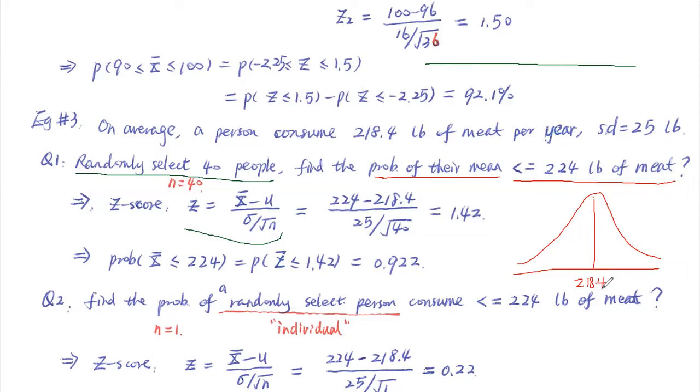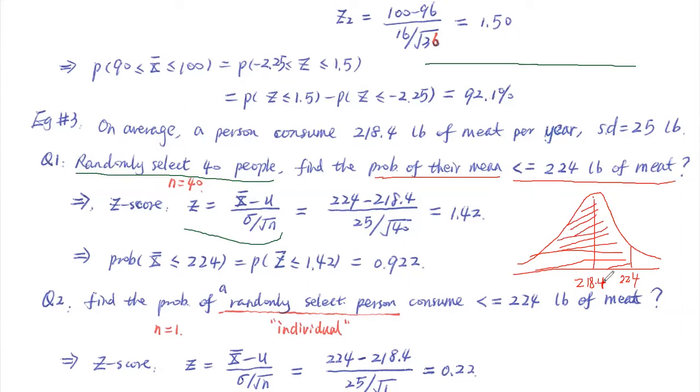Now we're asking the probability that the average consumption of meat is less than or equal to 224. So in other words, we're asking for the probability to the left. Follow me, everybody? That's the highlighted area, the one we are trying to solve.